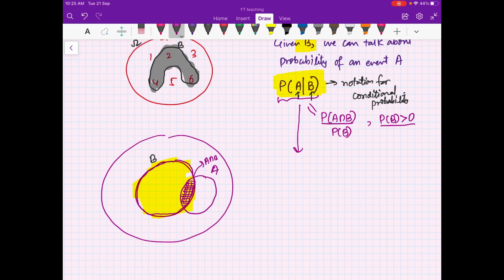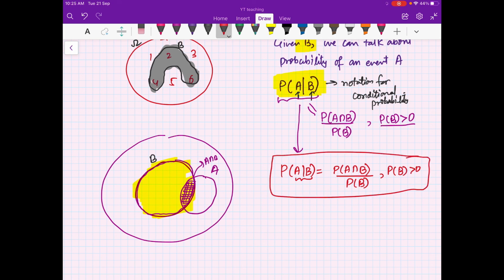Okay, fine. So this is how we define the probability of A given B as the probability of A intersection B divided by the probability of B, provided the probability of B is greater than 0. So this is our conditional probability, right? I just gave you this by intuition. I asked you to look at this Venn diagram where this is my omega, and this is the set B, which is my extra information. I am given that the outcome is here only, so I can forget about this other part because I am already given that the outcome is here only.